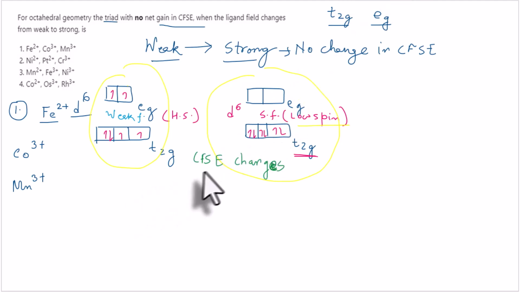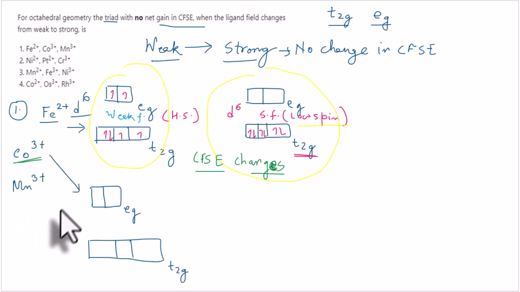Now this is how we have to identify each of the cases of the complex ions. Now Co3+. Co3+ again has a d6 configuration. We know that cobalt has 3d7 4s2 in the ground state and in the +3 oxidized state we have 3d6.